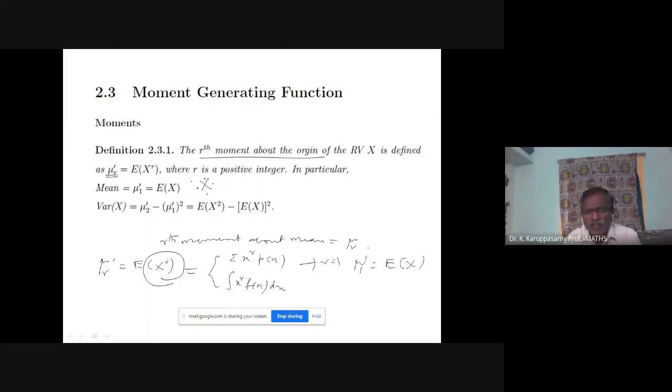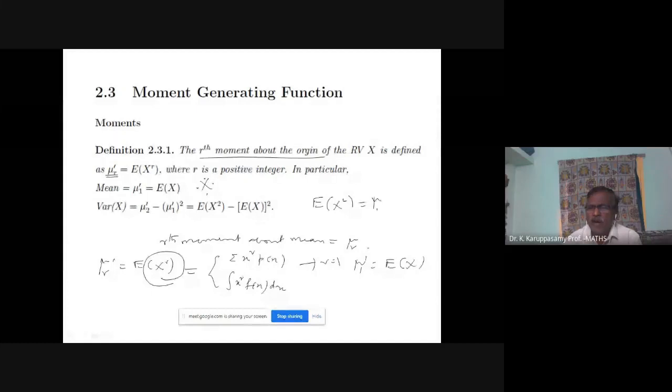What is mu 2 dash? In the x power r formula, if you put r equal to 2, then E of x power 2 is mu 2 dash. E of x square is mu 2 dash.